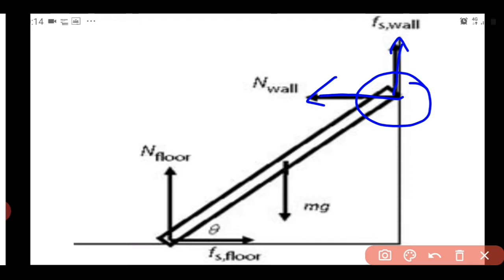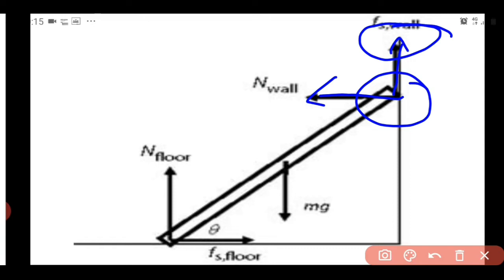So this is the usual situation when we keep a ladder slanting on the wall. But in the question it is given that it is a frictionless wall. So there is no possibility of this force. That means the frictional force which opposes the impending sliding motion of the ladder downwards is not there, since it is mentioned that it is a frictionless wall.